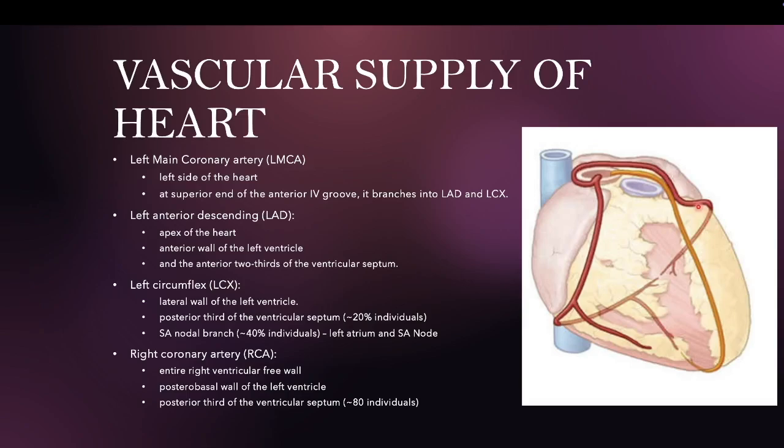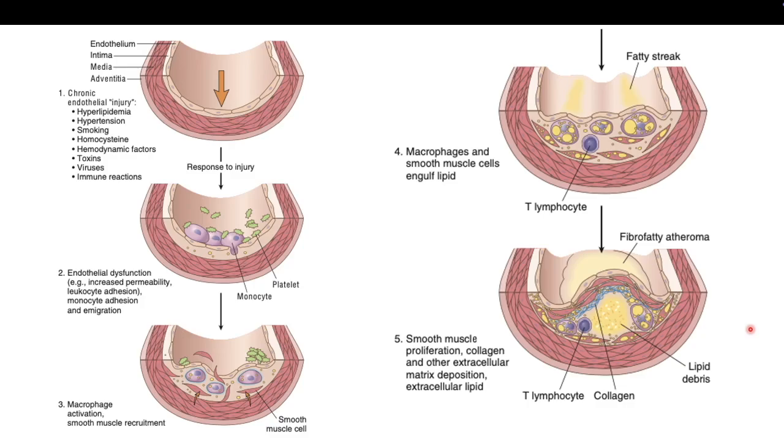And vice versa, if it affects the left circumflex or right coronary artery, it also affects the area it supplies. If it affects the left main coronary artery, the whole area of the left ventricle, basically the whole left side of the heart, will be affected.